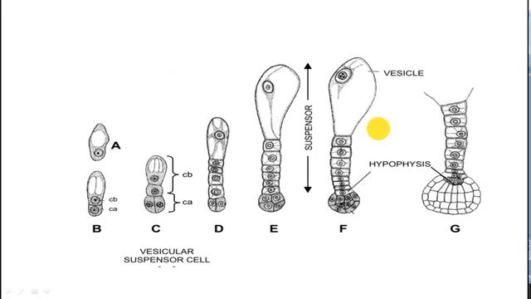The upper cell, here upper cell is Cb, that is the basal cell, and lower is the Ca, the apical cell. After division, Ca forms 2 cells. The upper cell forms a row of 2 cells. After that, the basal cell continues to divide and forms the suspensor.